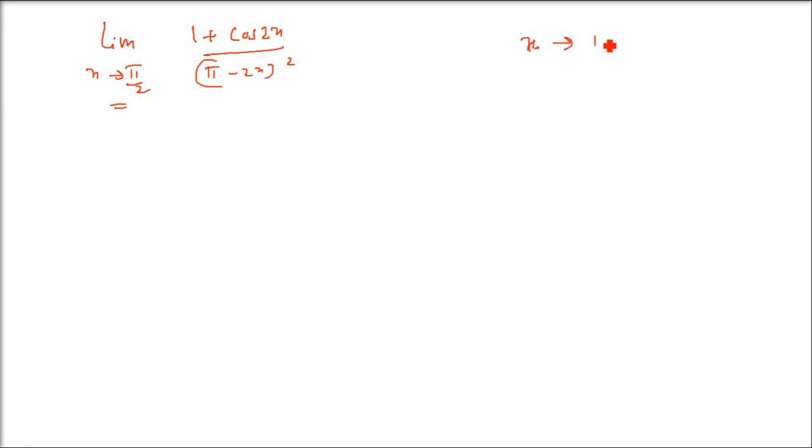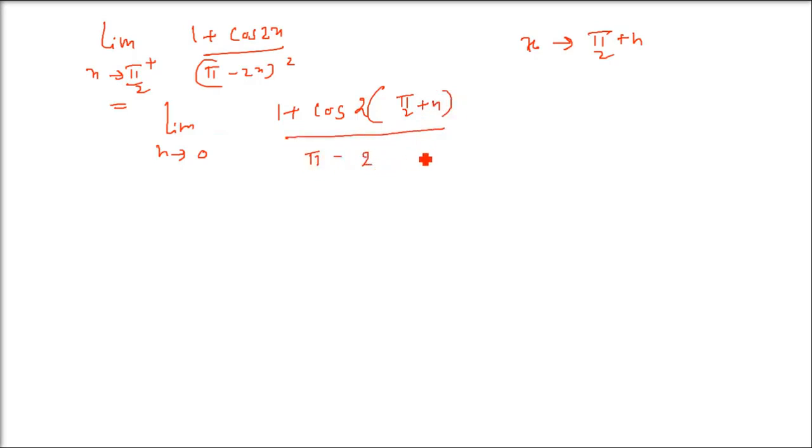First of all, we replace x by pi by 2 plus h, that is the right hand limit, and then h tends to 0. So limit h tends to 0, 1 plus cos 2 into (pi by 2 plus h), and in the denominator pi minus 2 into (pi by 2 plus h), all square.